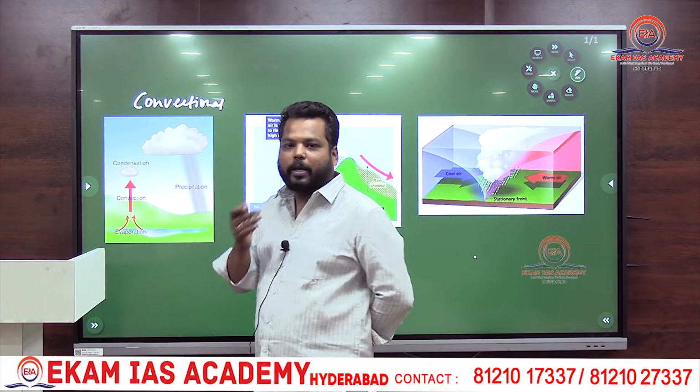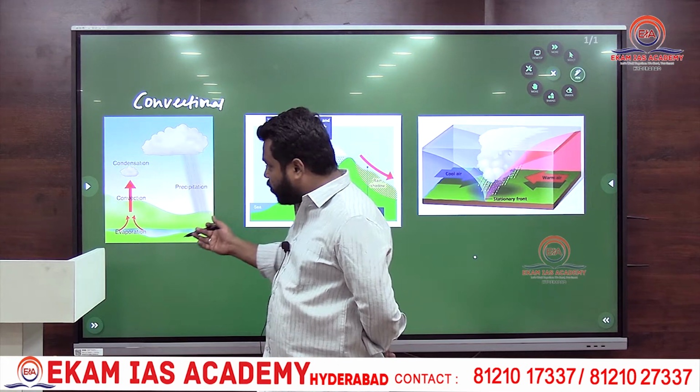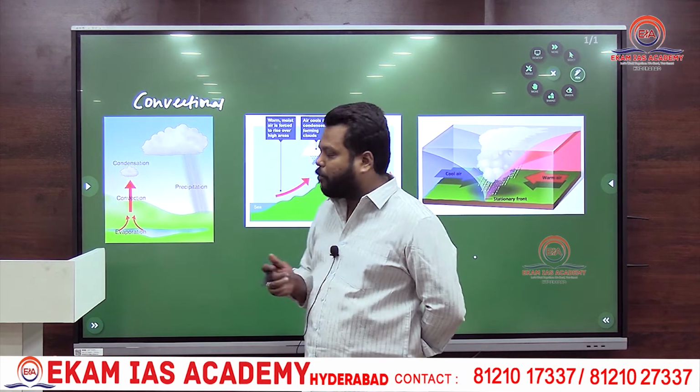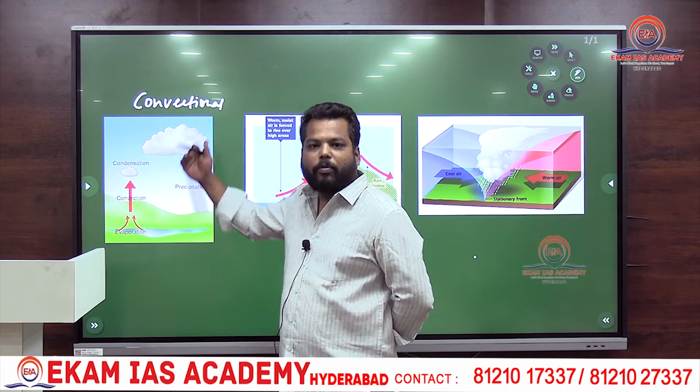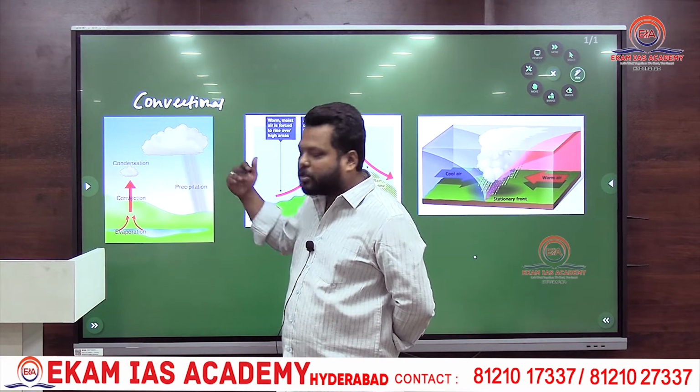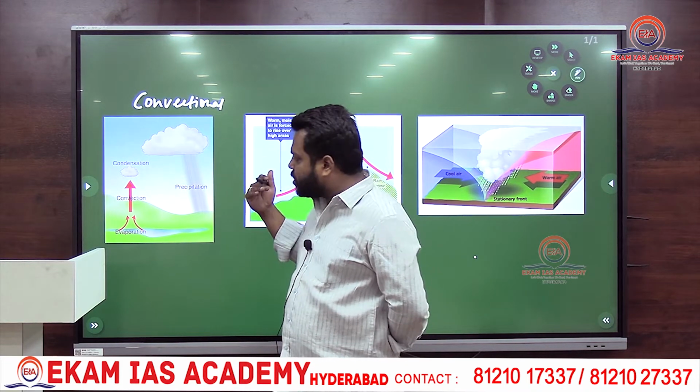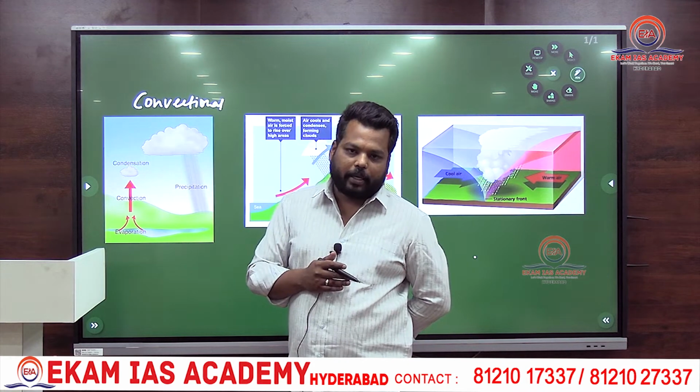You can see in this image, and these warm air masses which are rising upwards also catch the water vapor which started evaporating from that region.